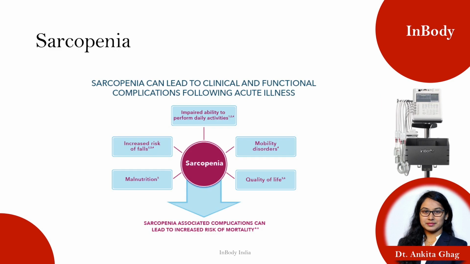We all know that sarcopenia has been identified as a disease by WHO of late, and sarcopenia can lead to various clinical and functional complications following the acute illness. As we can see in this diagram, there is a cascade of reactions leading to sarcopenia. For example, if the person is having malnutrition, he is prone to sarcopenia, or if he is sarcopenic, the malnourishment is present. Same goes with the other things which we can see on the slide currently. Sarcopenia is associated with most of the complications related to mortality.